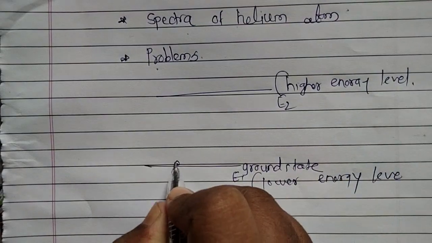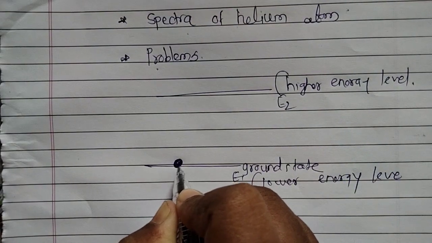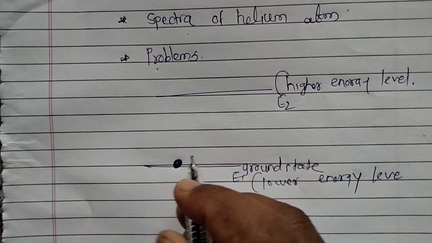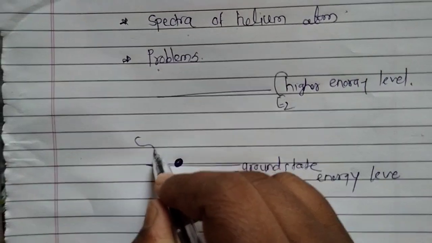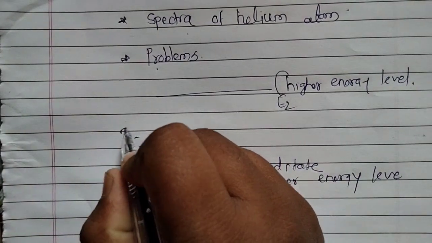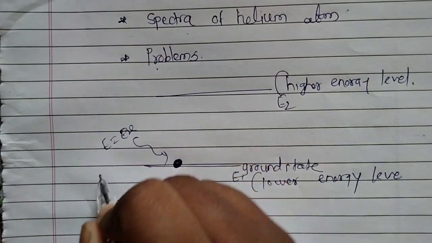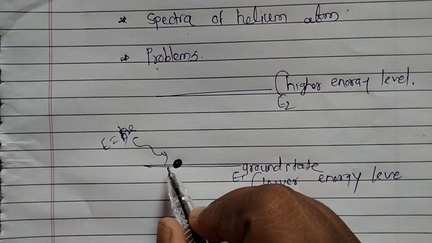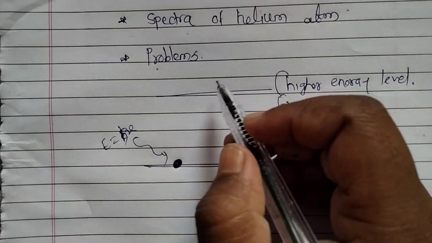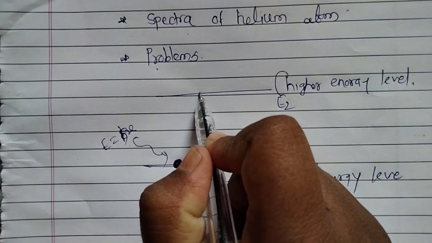When the atom absorbs the energy E equal to h nu, then and only then will it be excited to the higher energy level.